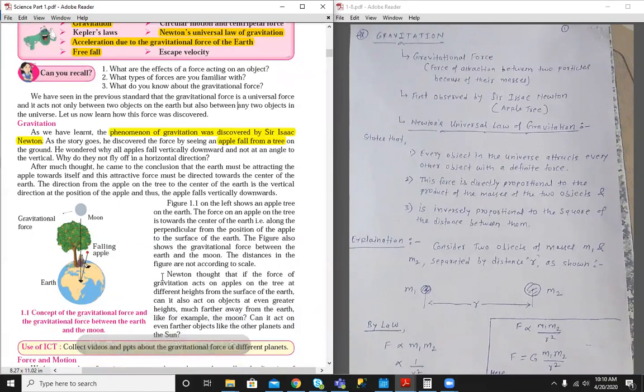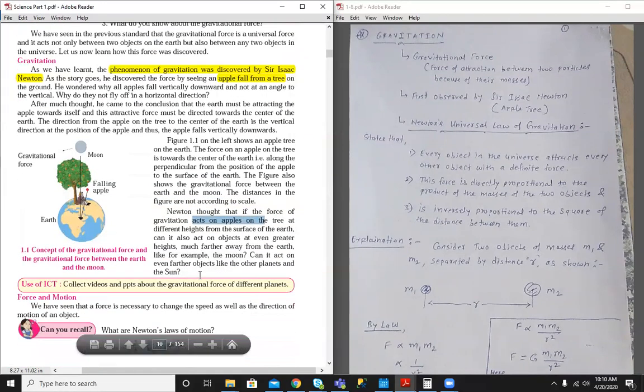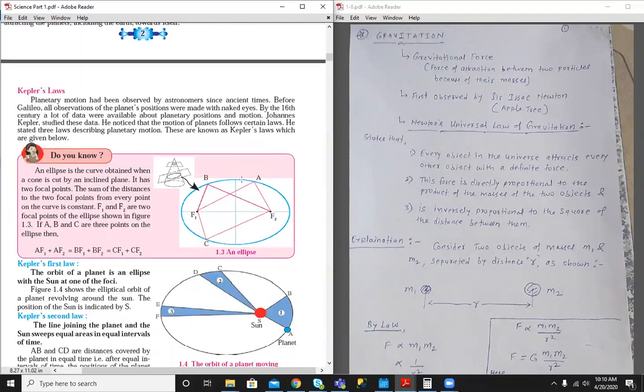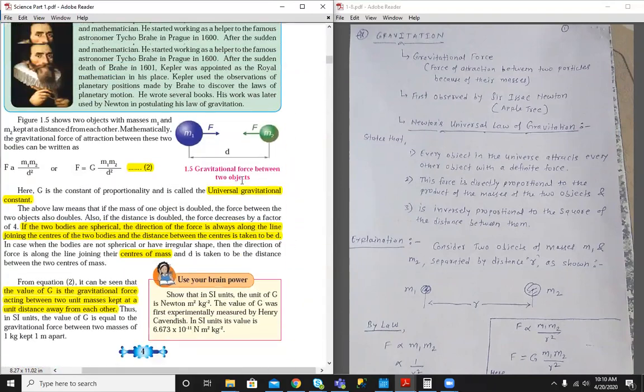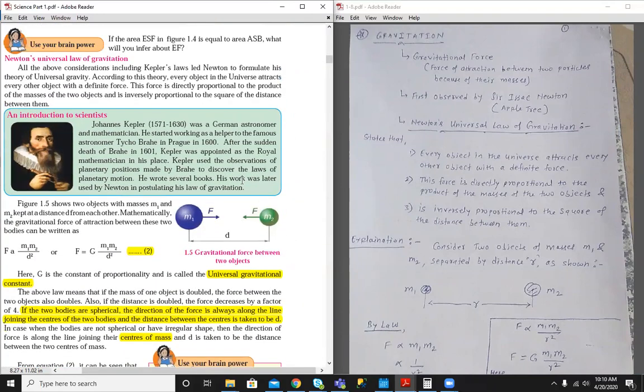Newton also thought that if the force of gravitation acts on an apple on a tree, then it can act on objects at a greater height and of larger size. Newton then stated the universal law of gravitation. Let's see the notes that I have written here.